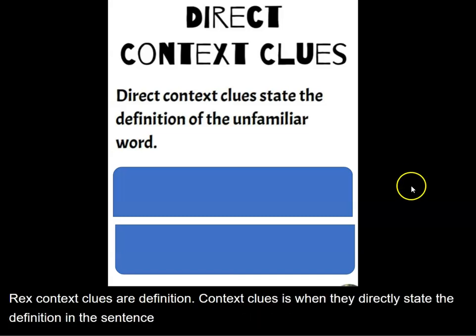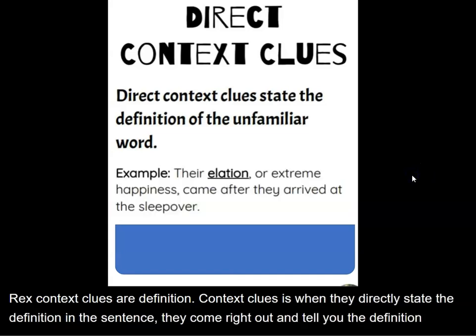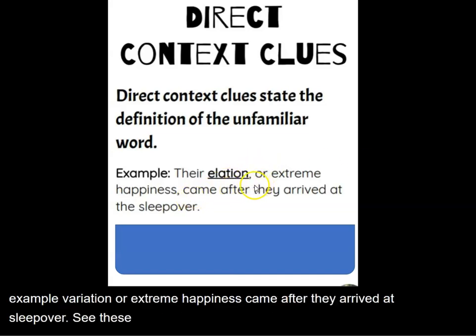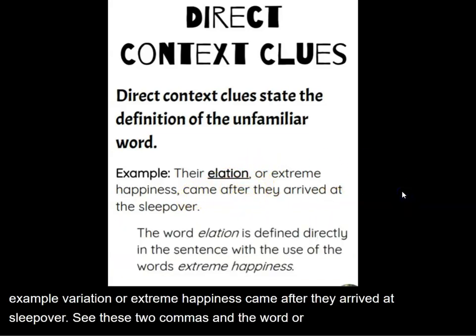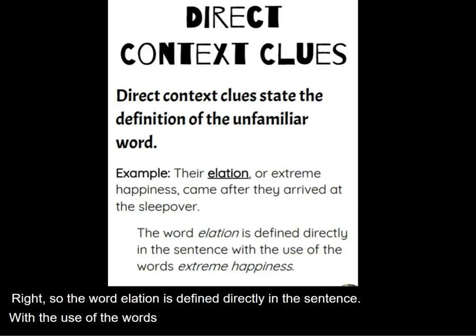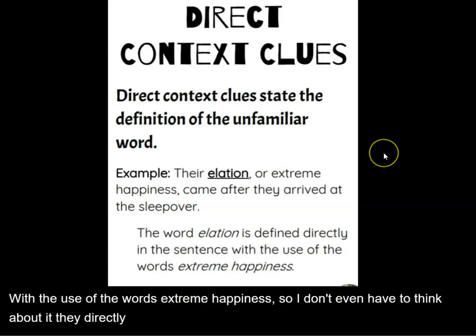They come right out and tell you the definition. Example: their elation, or extreme happiness, came after they arrived at the sleepover. See these two commas and the word or? So the word elation is defined directly in the sentence with the use of the words extreme happiness. So I don't even have to think about it. They directly tell me the definition of elation.